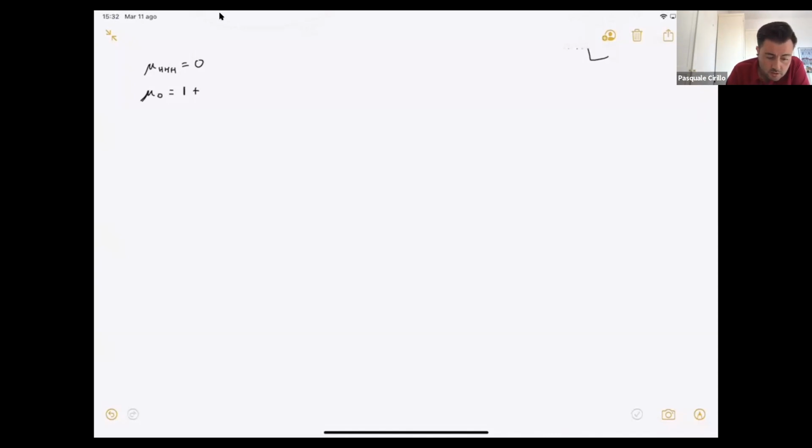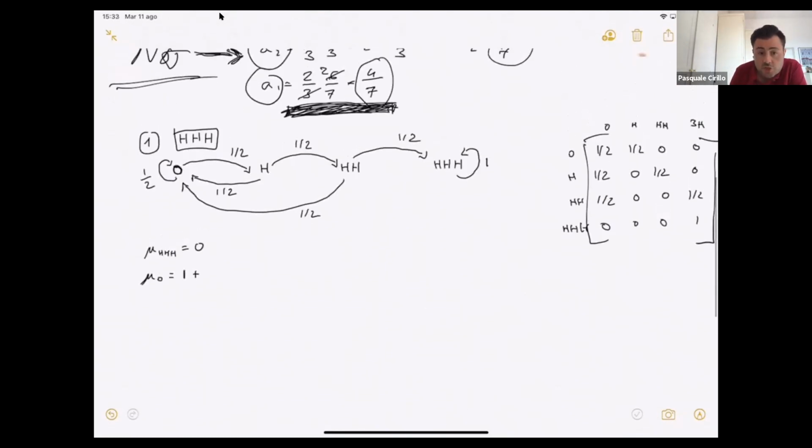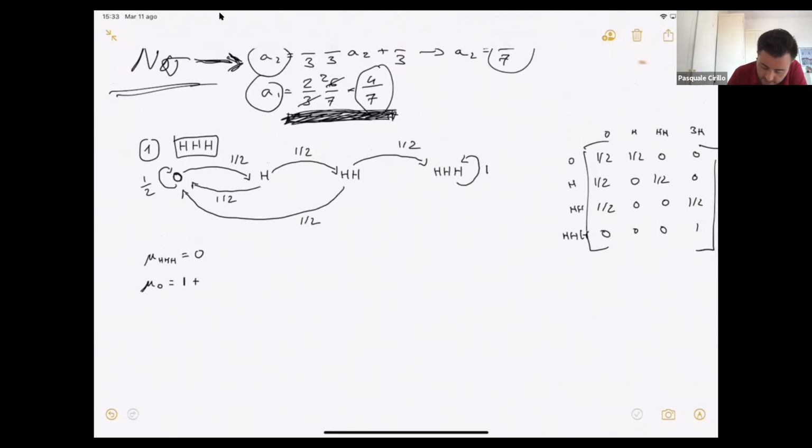Okay, so if I am in state 0, what happens? From state 0, if I look at my chain, I can stay in 0 with probability 1/2.